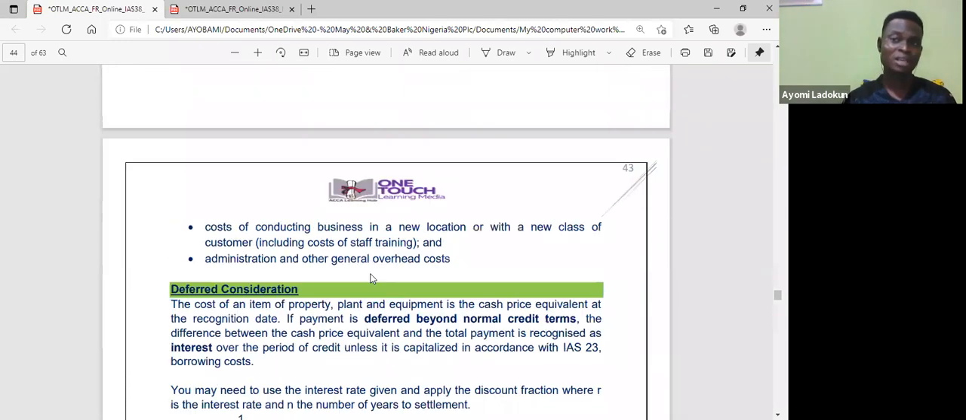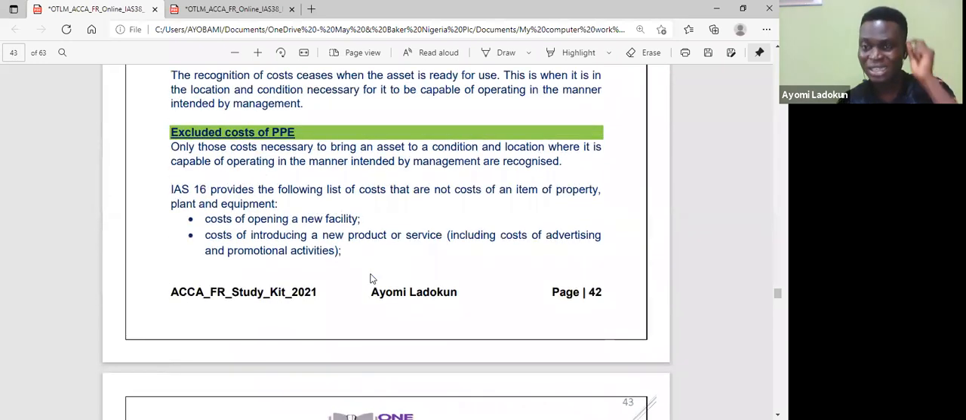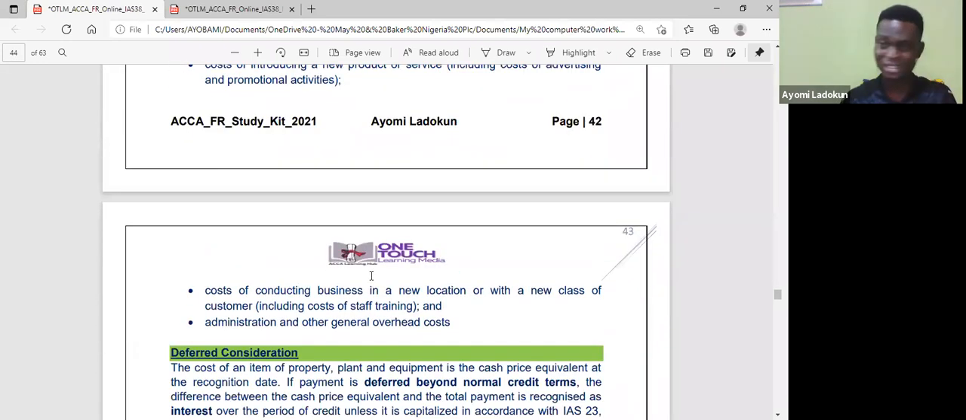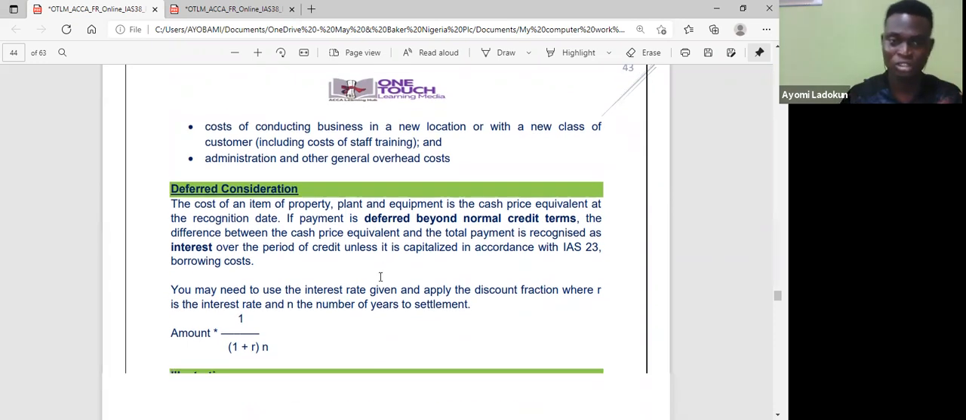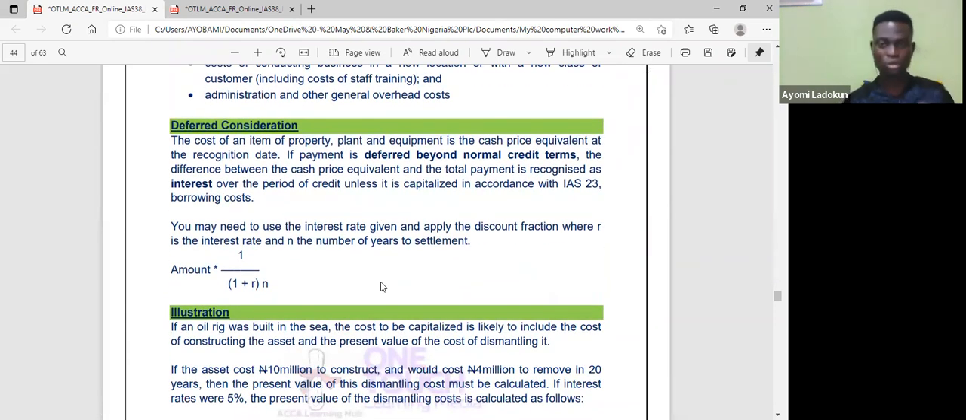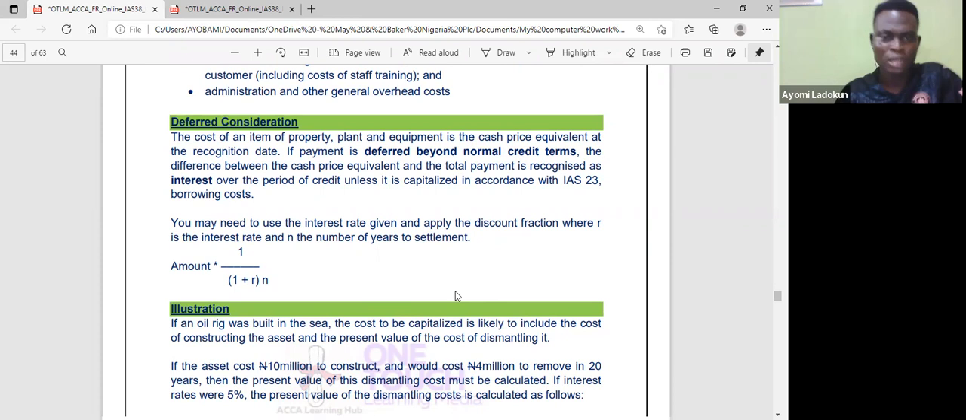I don't put it there. Cost of introducing a new product or services. For example, promotional materials, advertising, and all of that. The cost of conducting new business in a new location or with a new class of customer. General overheads and administration costs. So they are also excluded. Please take notes. These are highly examinable areas, okay? So that when you are studying, you just go straight to all of these issues that I'm bringing up.